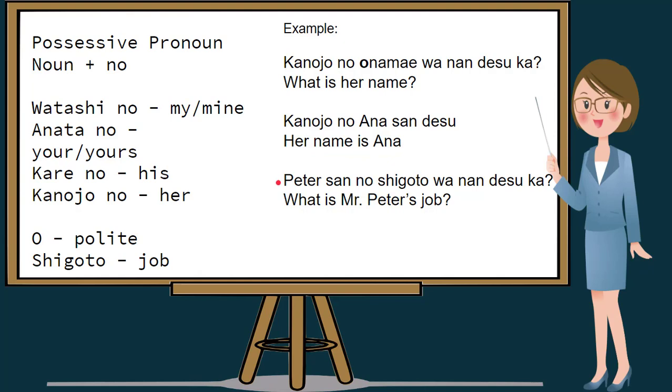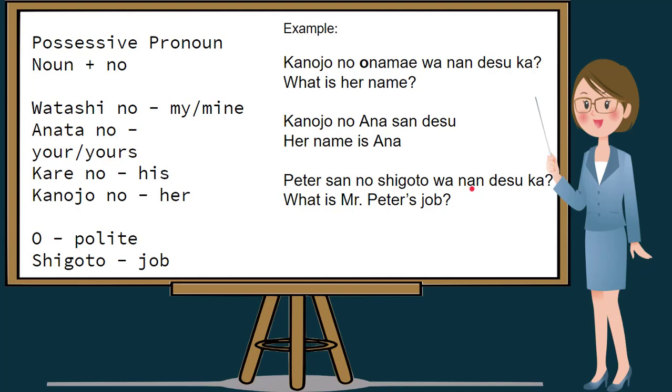Let's read this example. Peter-san no, meaning to say, because of this no, it is owned by Peter-san. No indicates possession. Shigoto, from this example, means job. So, Peter-san no shigoto means job of Peter-san.